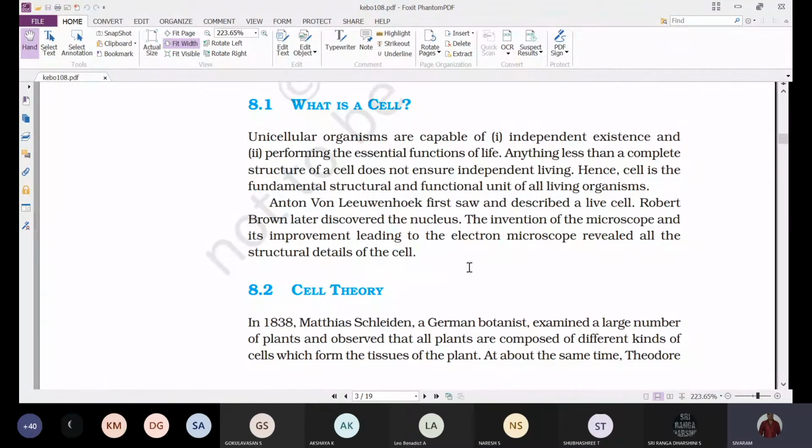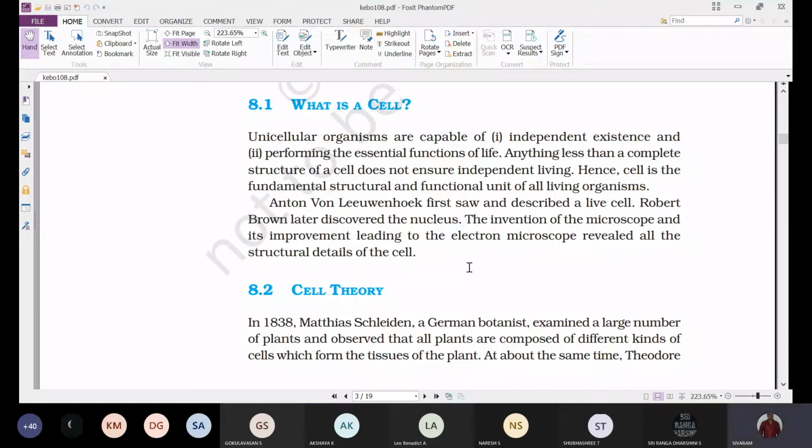That's why the cell is considered the structural and functional unit of all living organisms.